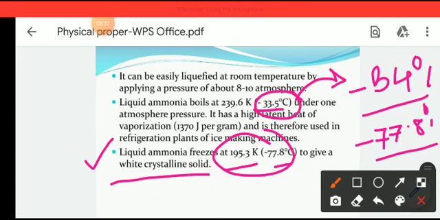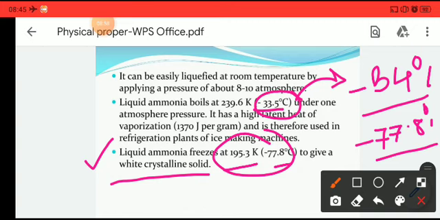Liquid ammonia is also used in refrigerator plants to make ice. After freezing, liquid ammonia will form a white crystalline solid.